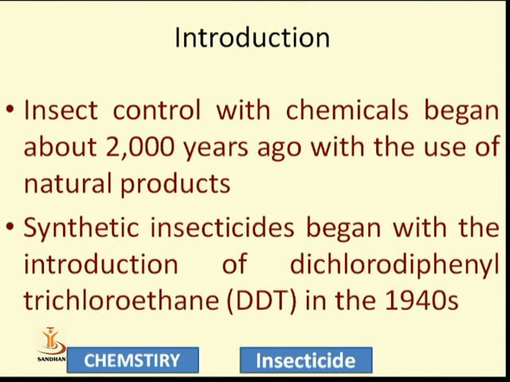DDT was first used as an insecticide in 1940, so that is also near about 80 years ago, while natural products were used in ancient times, before 2000 years. So this is not a new thing, but now whatever compounds are available in nature, we try to synthesize them in the laboratory, and they can also be used as insecticides.